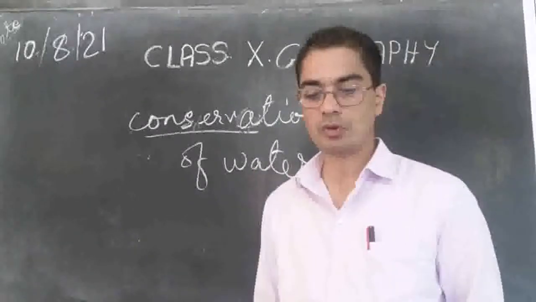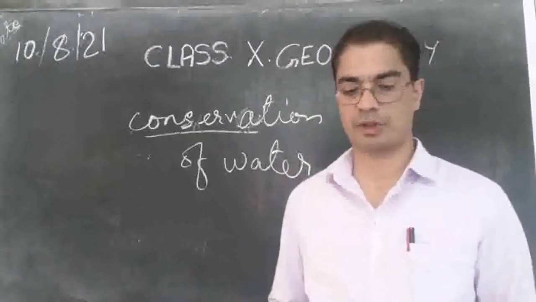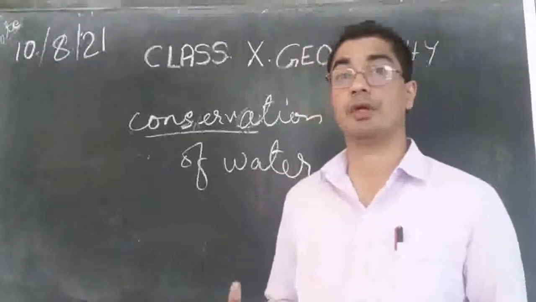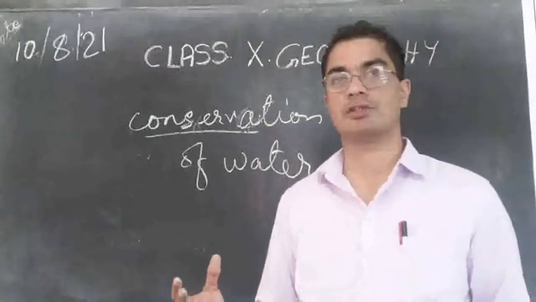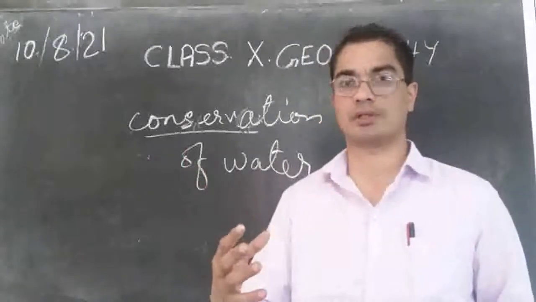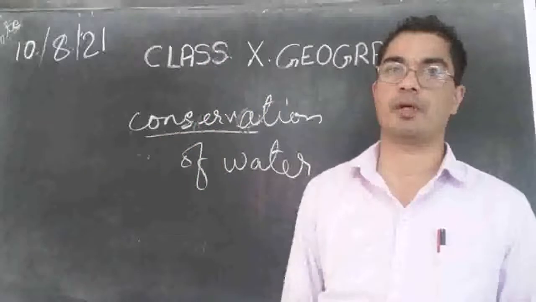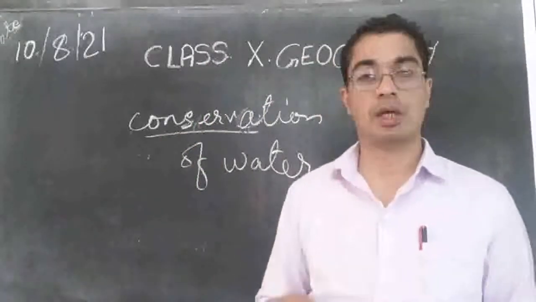Then we also should address unequal access to resources among different social groups. Some places where the caste system is very strong, they say this source is only for this caste. Another caste have no access to water. They have to go and find out water somewhere. So water is a common property and we should have equal access to it.